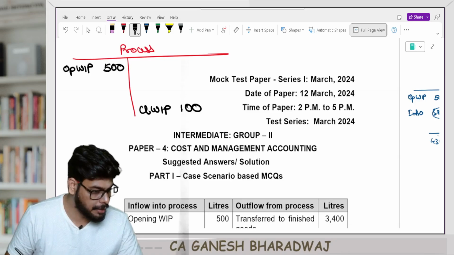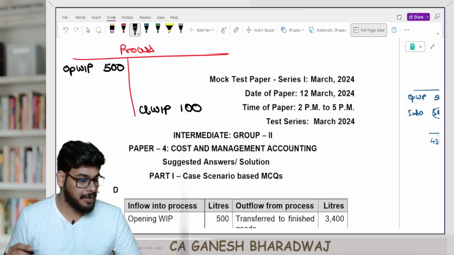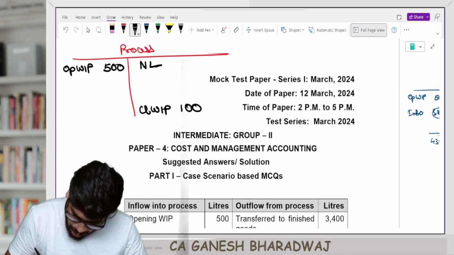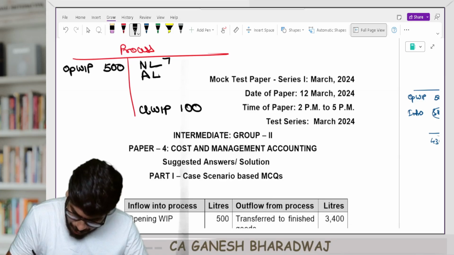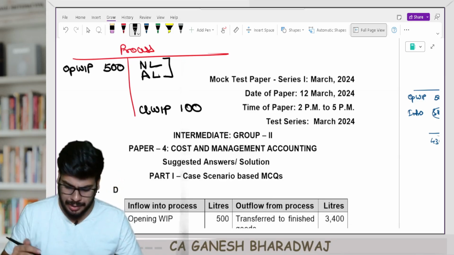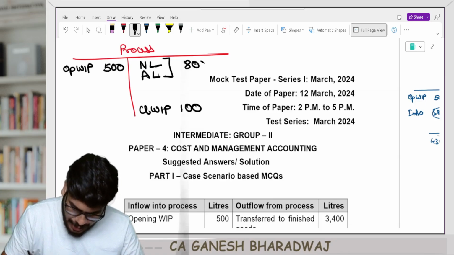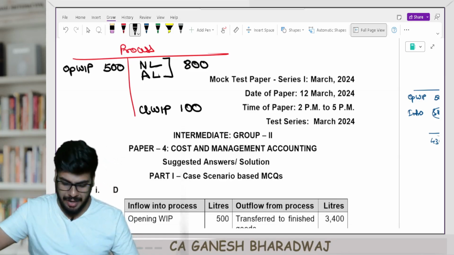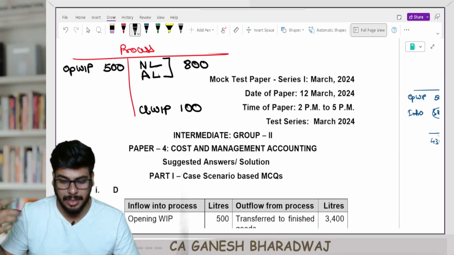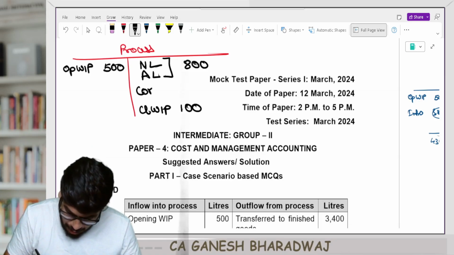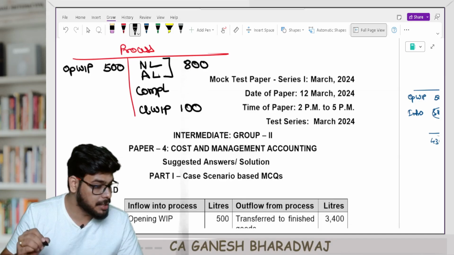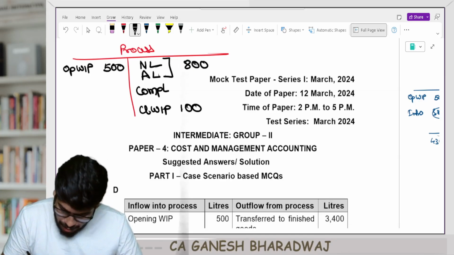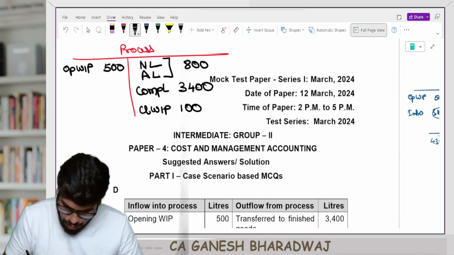Very good. Then they have given the actual losses. Actual loss means normal loss plus abnormal loss. Breakup, I don't know, but both put together is my actual loss. That's going to be 800 liters. Fine. And the output transferred to FG, that is units completed and transferred. They have given that the units completed and transferred were 3,400 liters. Are you clear with this?